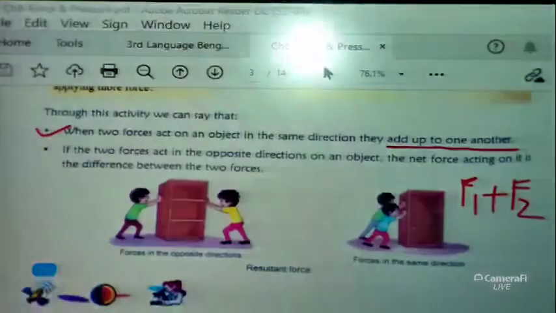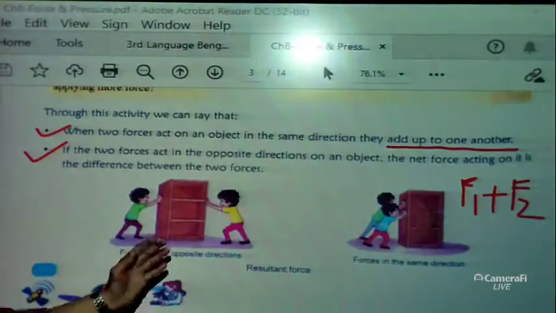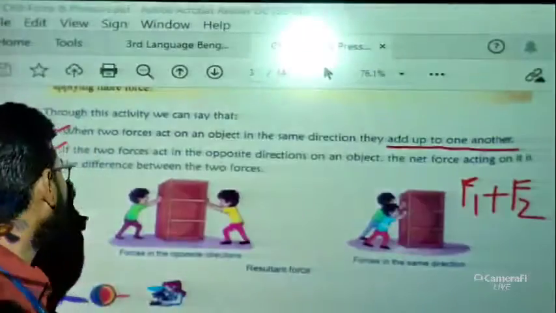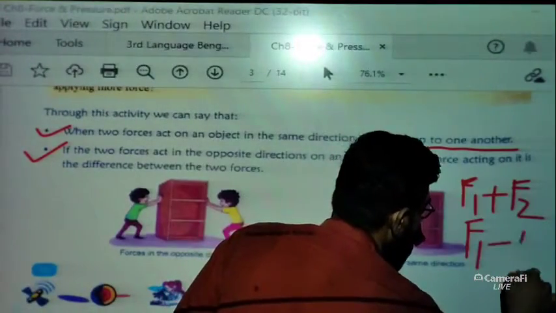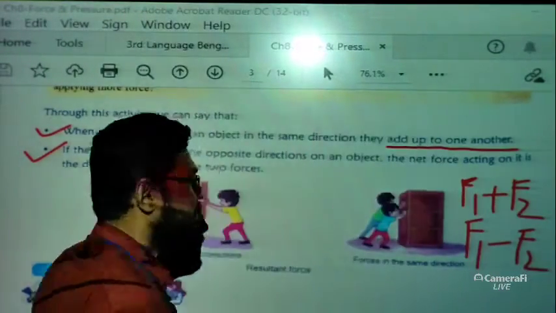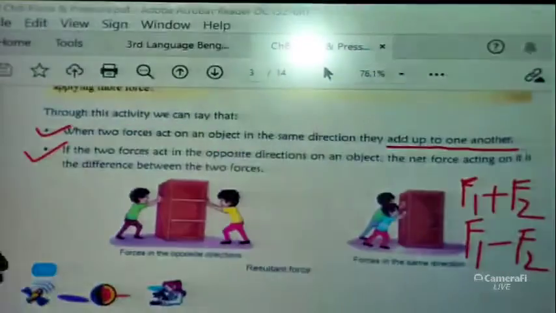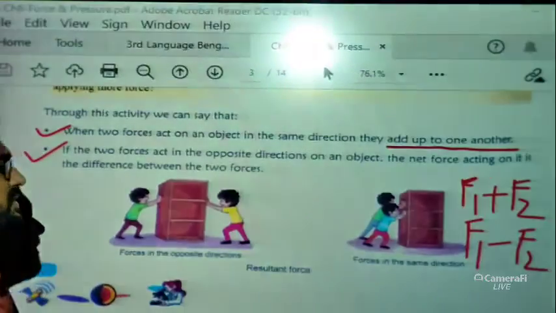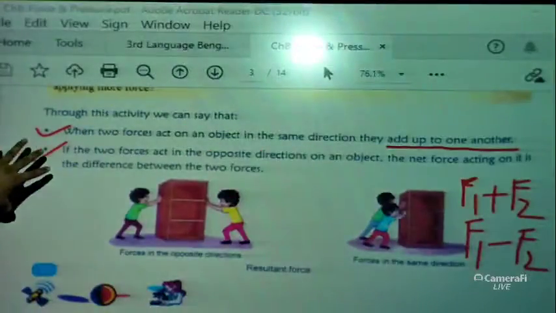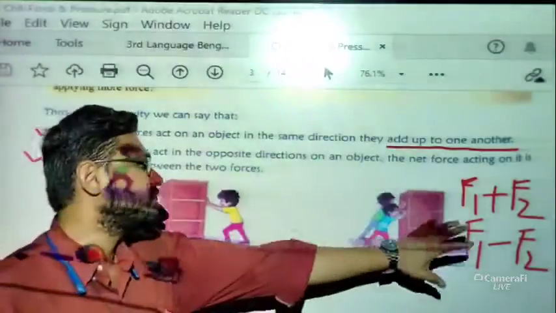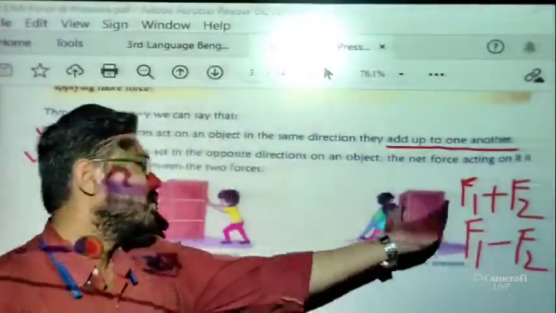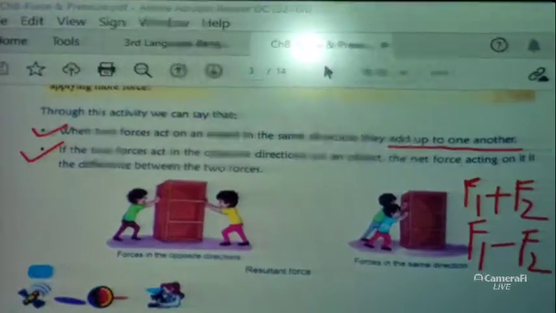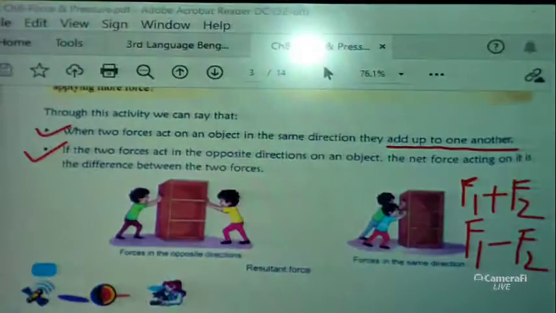Now if the two forces act in opposite directions, then the net force acting on the object is the difference between the two forces, F1 minus F2. So in the first case, net force is F1 plus F2 when the forces are on the same side, and when the forces are on different sides, we subtract one force from the other.